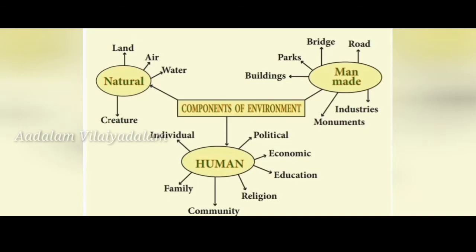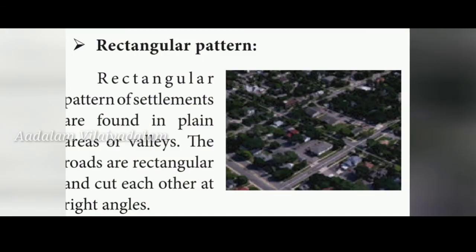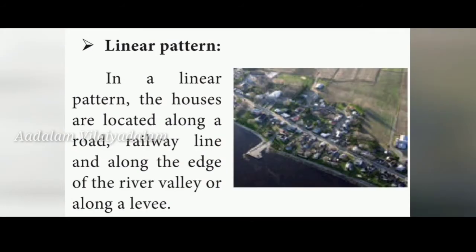Rectangular patterns of settlements are found in plain areas or valleys. So it is not suitable in our areas. It is found in plains and valleys. Okay. Linear pattern, this is the second pattern. In a linear pattern, the houses are located along a road, railway line, along the edge of a river valley or along a levee. Okay, so in the linear pattern, the houses may be located near the roads or the railway line.